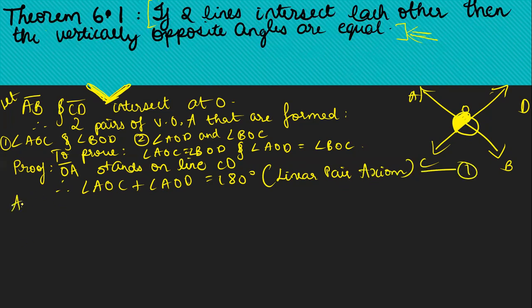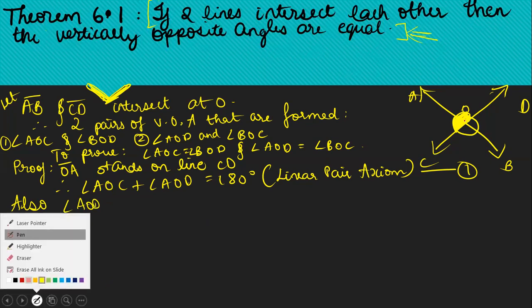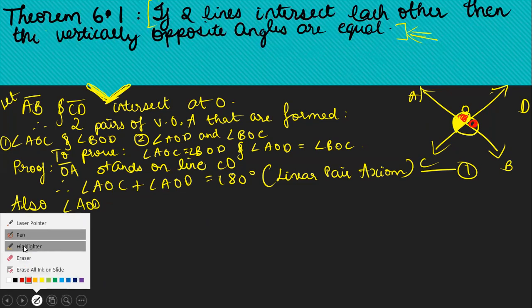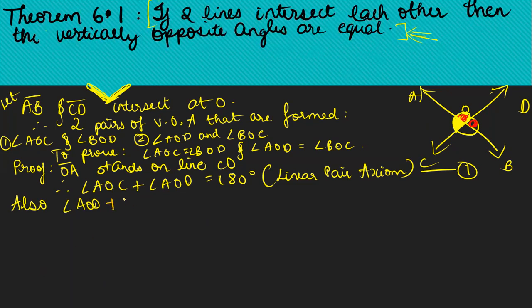Also, we know that similarly, angle AOD, that means this angle, and angle BOD, that means this angle, when I add it together, angle AOD plus angle BOD is equal to 180 degrees. When I add it together, I should get 180 degrees, right? Again, because of the same reason. So let me consider this to be equation 2 as well.